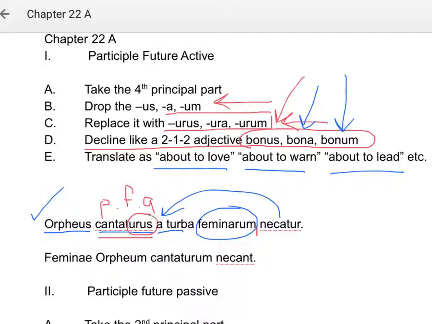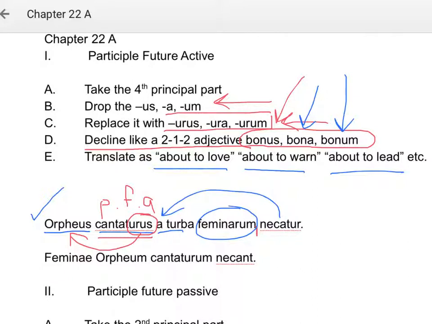It's the nominative singular masculine because it agrees with the nominative singular masculine Orpheus. It agrees with Orpheus because it's an adjective. A participle is an adjective. And you translate it, in this case, as about to sing. Orpheus, about to sing, is killed by a crowd of women.